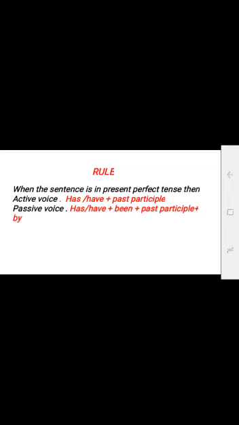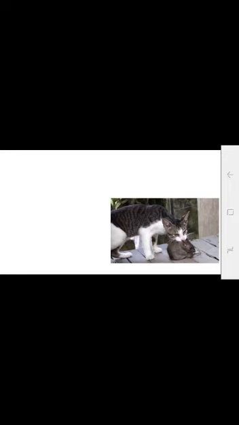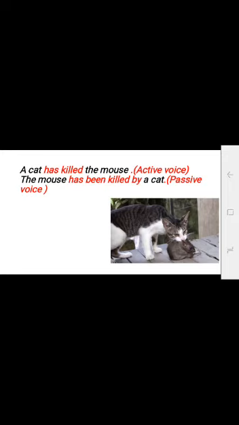When the sentence is in present perfect tense, then active voice has or have plus past participle. Passive voice will be has, have plus been plus past participle plus by. Past participle means V3. A cat has killed the mouse. This is the sentence in present perfect. Active voice. The mouse has been killed by a cat. Passive voice.